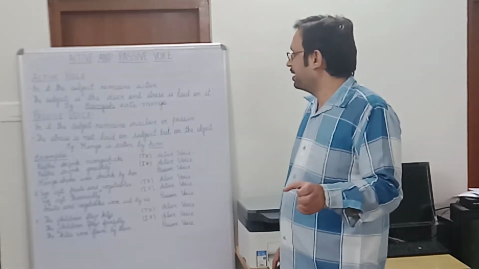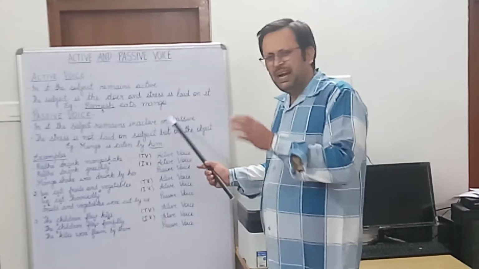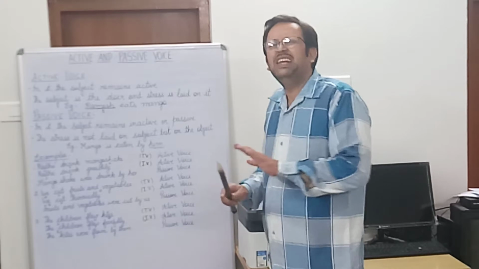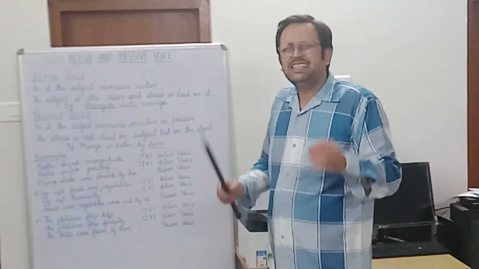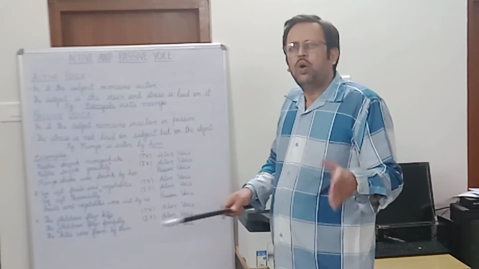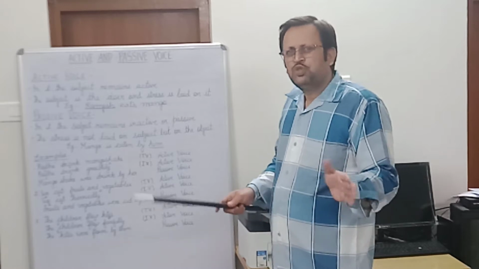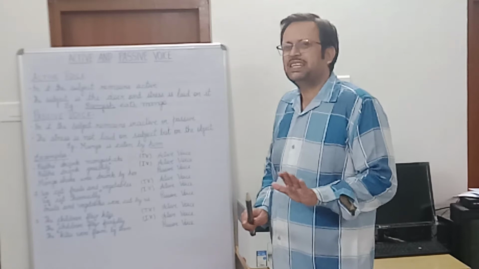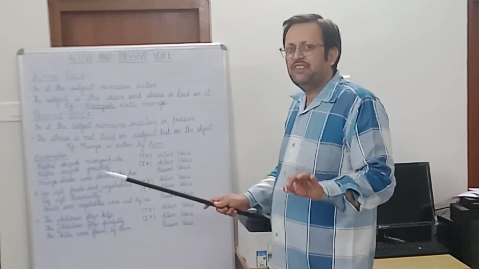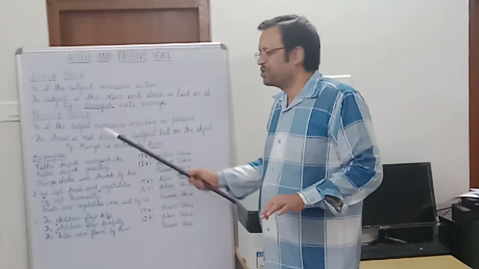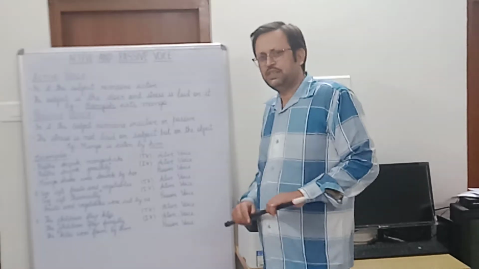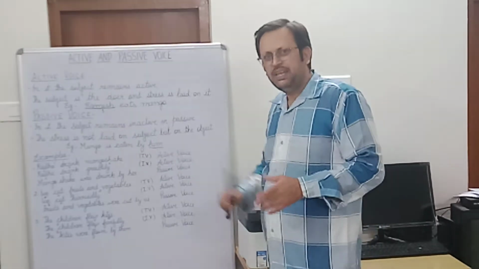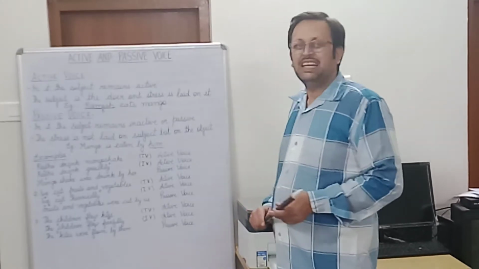Mango is being eaten. And who is eating? By him. Here instead of Ramesh we have written him because we are least bothered whether it is Ramesh, Suresh or Lata. So we have written just him because we know that the subject is not active. Here emphasis is laid on mango. So this is a passive voice sentence. We'll further understand the topic with the help of the given examples. So let us see the examples.